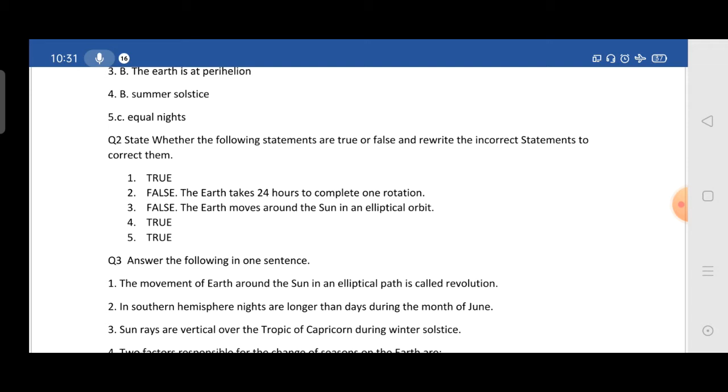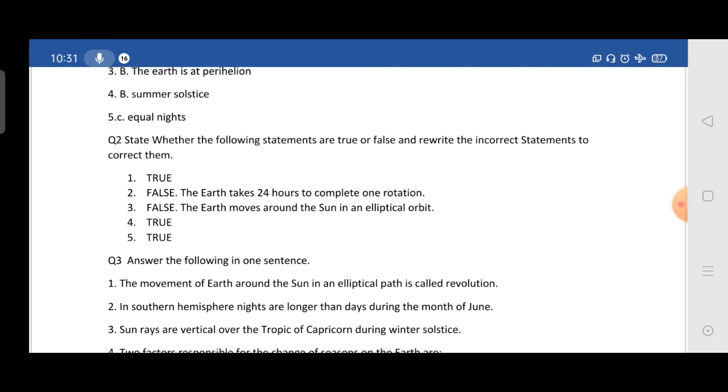The first one: a leap year has 366 days. Yes, it's true, because a leap year has 366 days and a normal year has 365. The earth takes 23.5 hours to complete one rotation. No, false, because the earth takes 24 hours to complete one rotation. The earth moves around the sun in a circular orbit. No, it moves in an elliptical orbit.